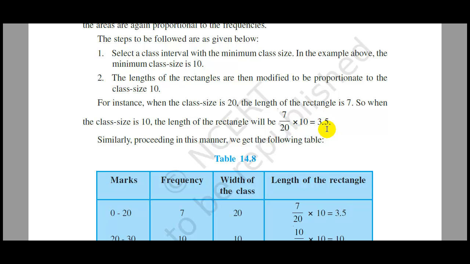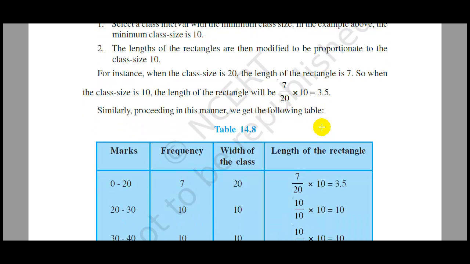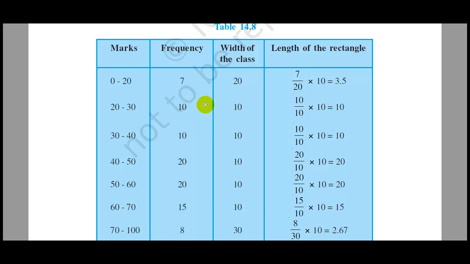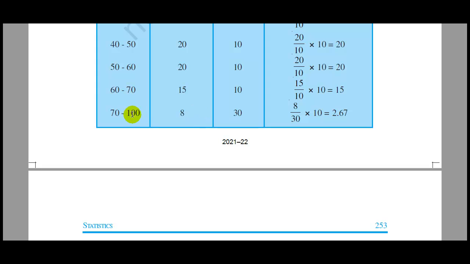So when we convert this class size from 20 to 10, we are going to reduce the length of that particular rectangle to 3.5. Proceeding in a similar manner, the class sizes and the lengths of the rectangles are modified here, as you can see. In the last class also, the class width is 30.